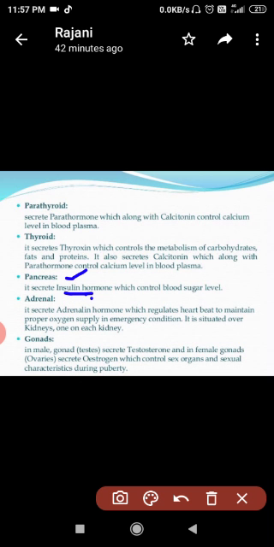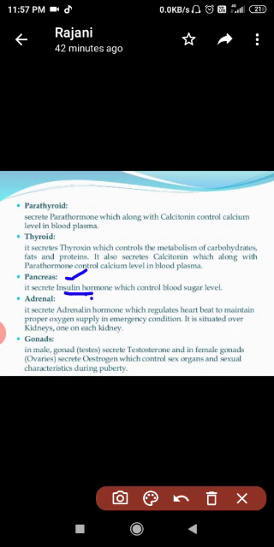Okay. So one more hormone is there whose name is glucagon. That hormone is responsible for what? Look here, glucagon is responsible to increase the sugar level, whereas insulin is responsible for decreasing the sugar level in the blood.